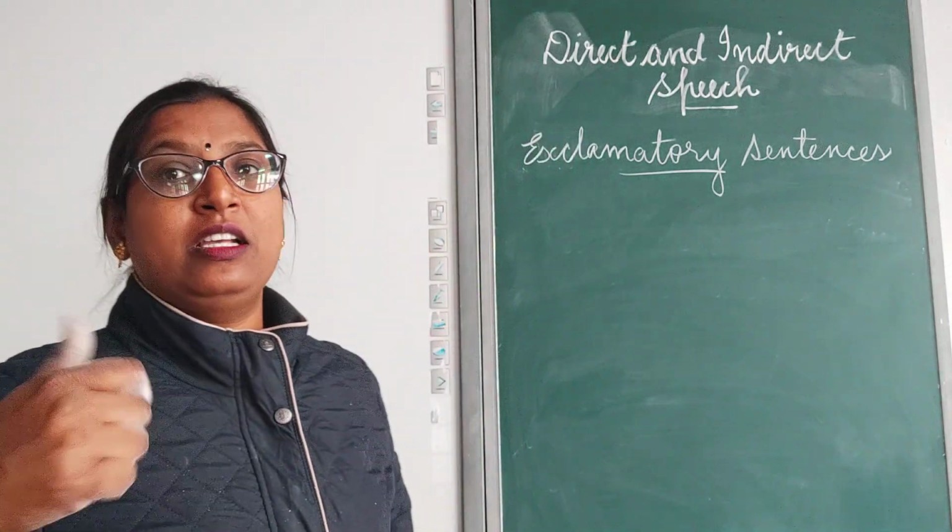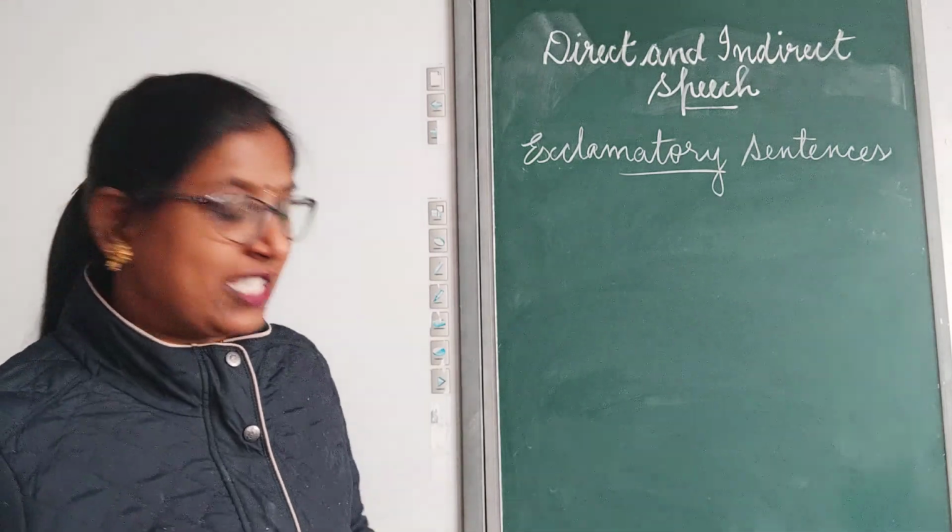Now let us understand this through the example.